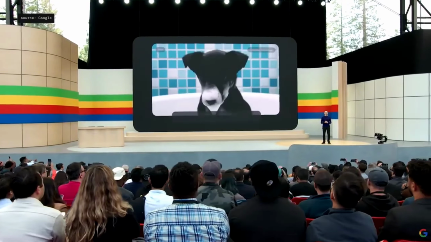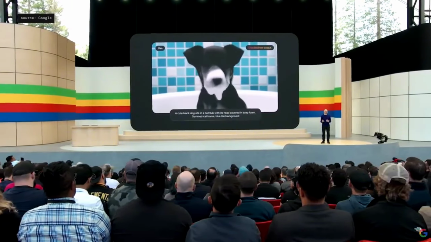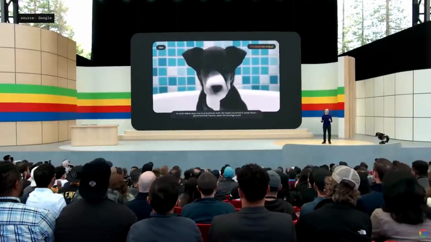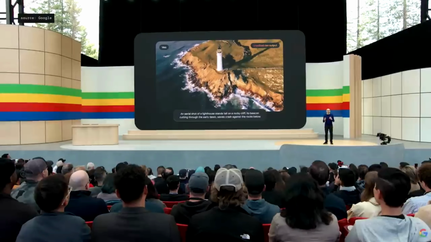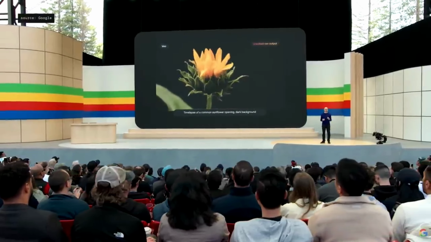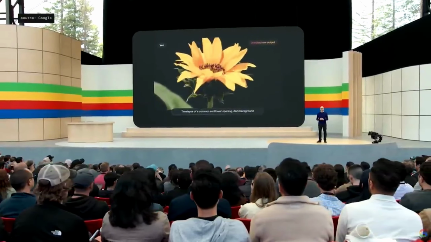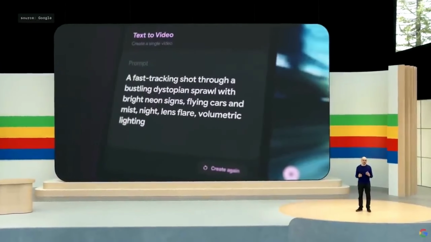VIO creates high-quality 1080p videos from text, image, and video prompts. It can capture the details of your instructions in different visual and cinematic styles. You can prompt for things like aerial shots of a landscape or a time-lapse, and further edit your videos using additional prompts. You can use VIO in our new experimental tool called Video FX.